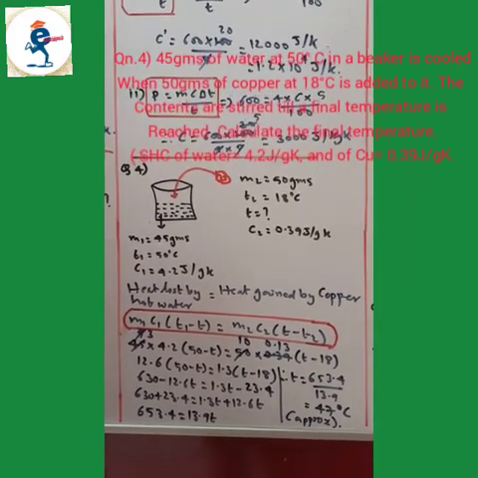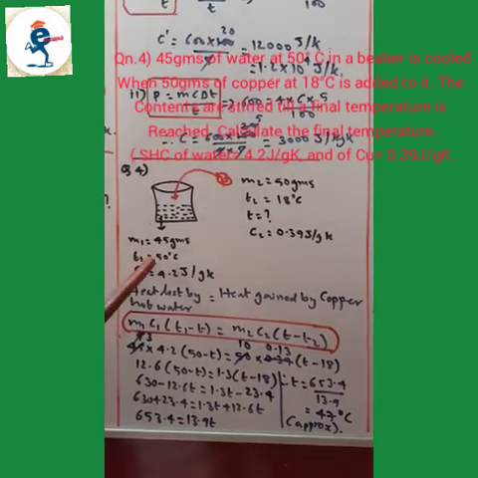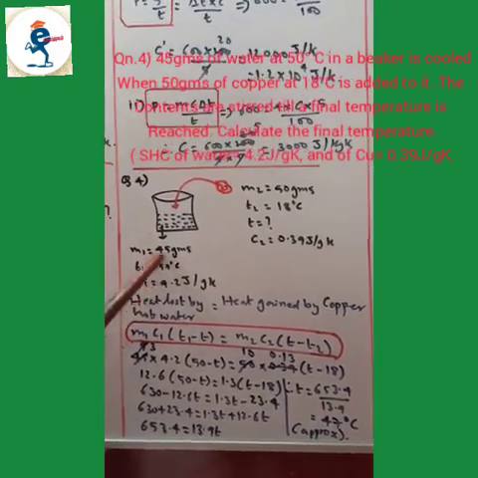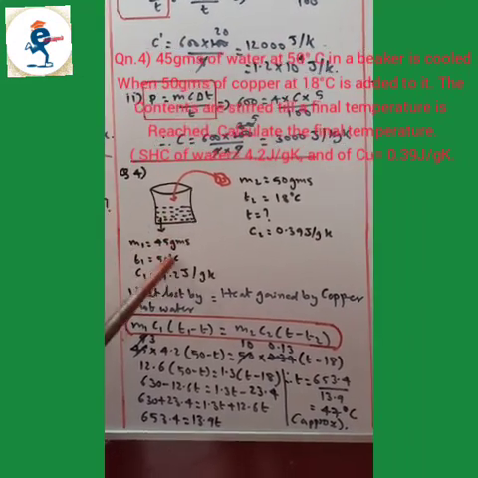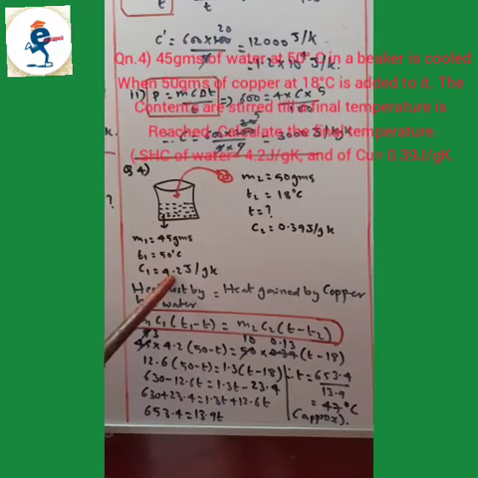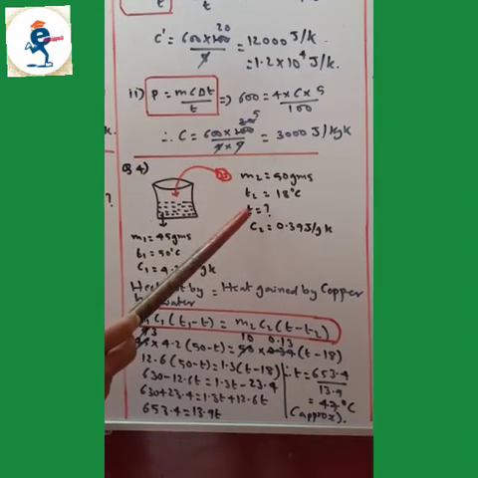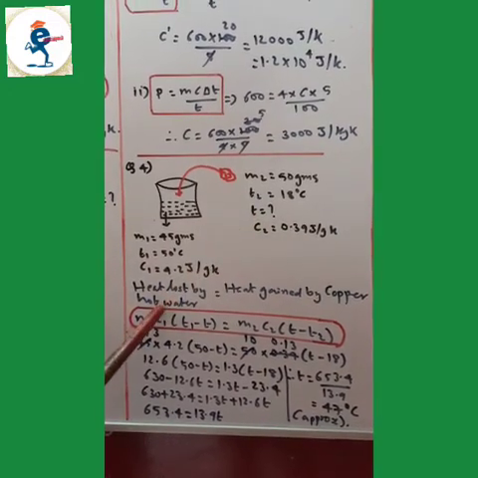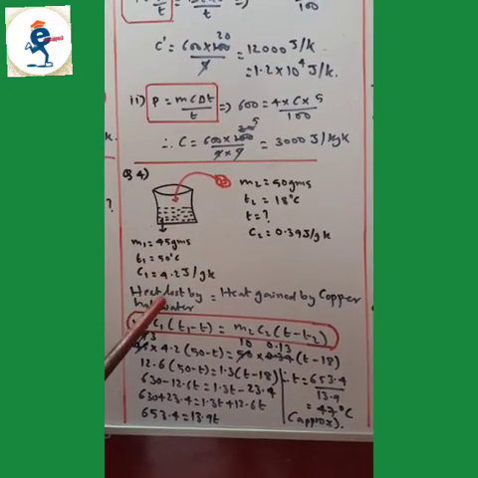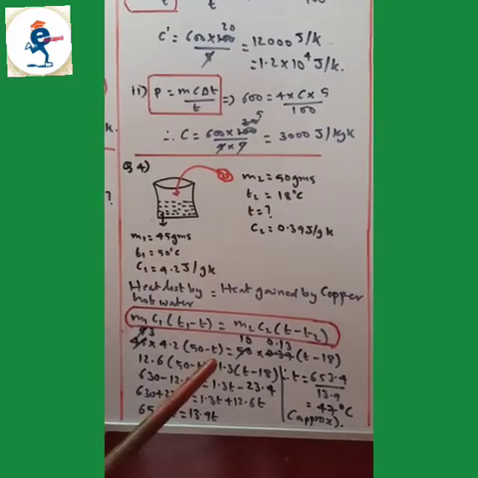So over here in the fourth sum, M1 T1 C1 is the specification of the hot body. Okay, the hot body is always taken as M1 C1 T1 and the cold body is taken as M2 C2 T2. Just remember, it's always the heat loss by hot water, so that's why the specification of hot water is to be taken as M1 C1 T1, and the other one is the cold body.